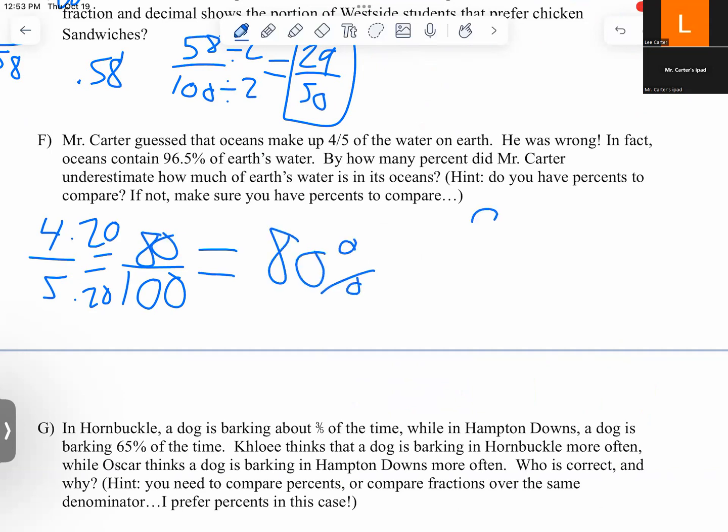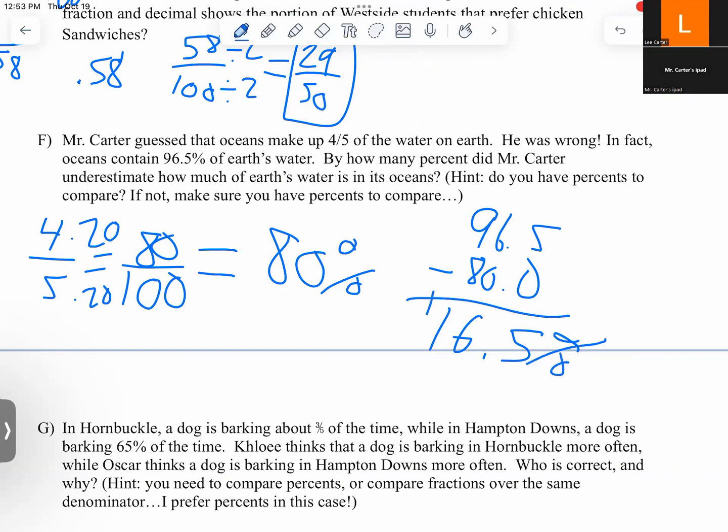Well, 96.5% is accurate minus 80%. Make sure you line up the decimal. The decimal's at the end if you don't see it. Okay, so when you add or subtract, you have to line up your decimals. So we have 16.5% that I missed the answer by.